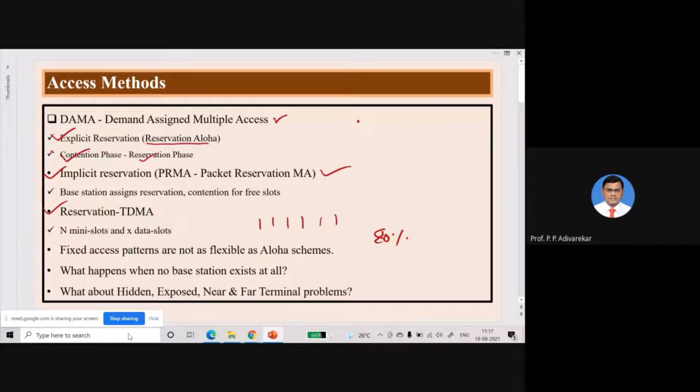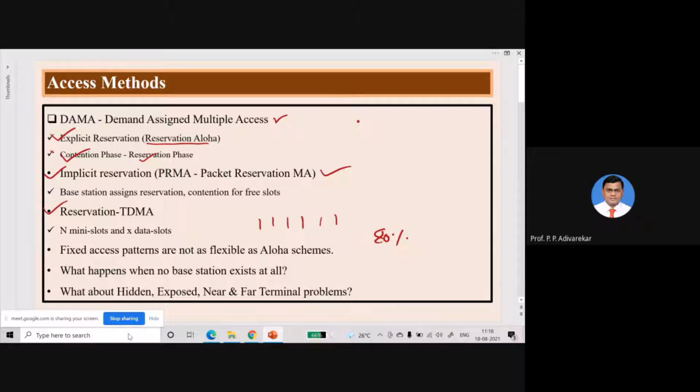Apart from that, what we have seen is that DAMA is not flexible enough, though it is definitely flexible compared to the Aloha scheme, since it can be used only for fixed time slots. Let's say I have been allotted 3 time slots. My transmission gets completed during 2 slots, so one slot will remain free, and it is not flexible to assign that slot to any other user. That is one particular problem we have.